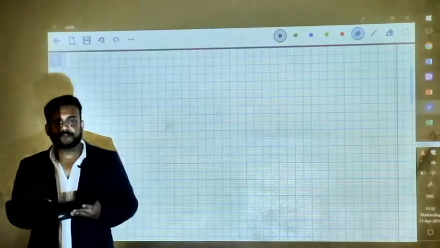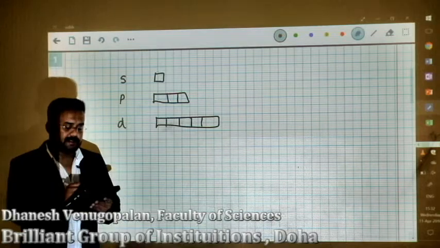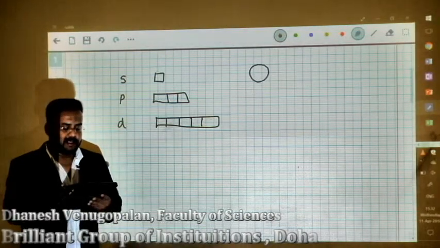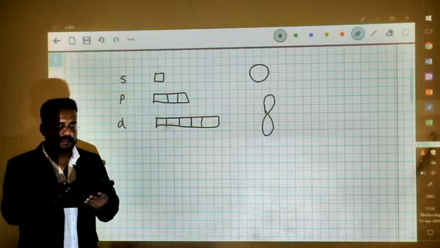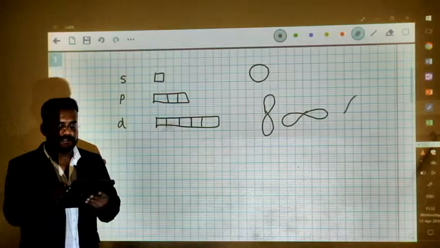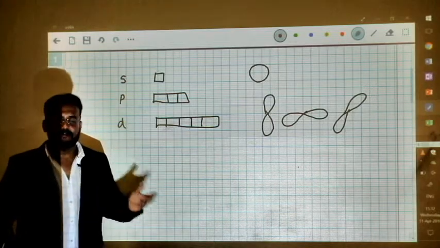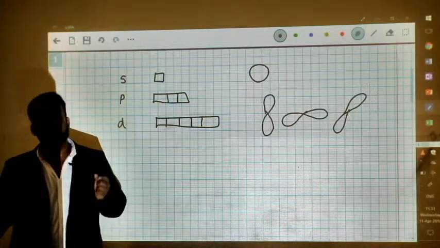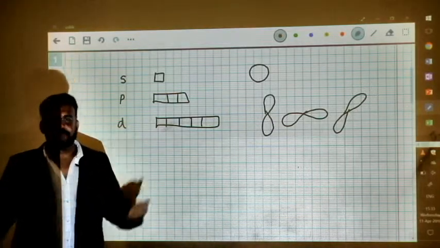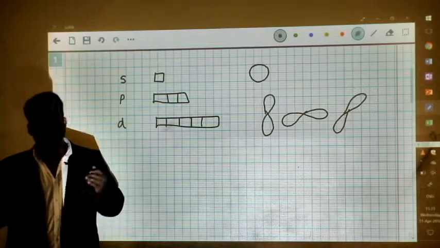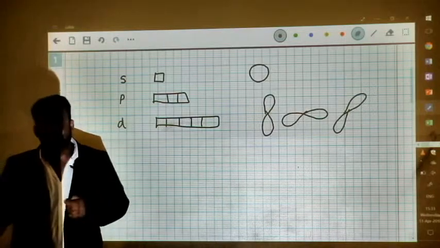So we have different atomic orbitals in an atom. Coming to the concepts of orbitals, you know that the shape of an s orbital is spherical. The shape of p orbitals can be of three types. We have the px, the py, and the pz. All these three orbitals belong to the p subshell, and all of them are differentiated based on the orientation that they take in the coordinate axis. Let's say for example the px orbital lies along the x-axis, the py orbital lies along the y-axis, the pz orbital lies along the z-axis.